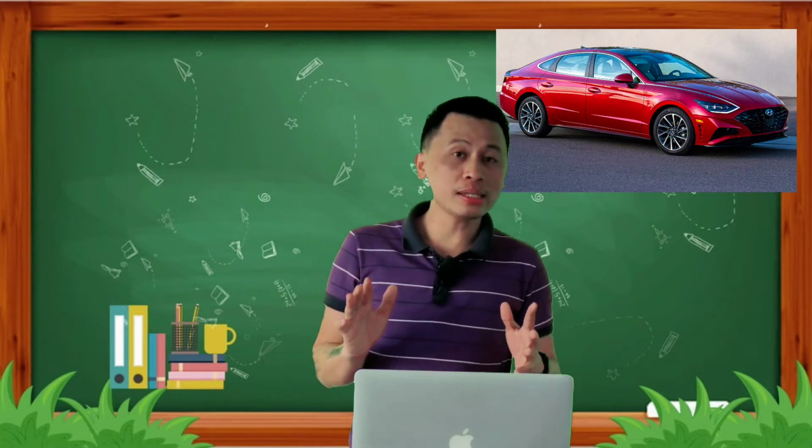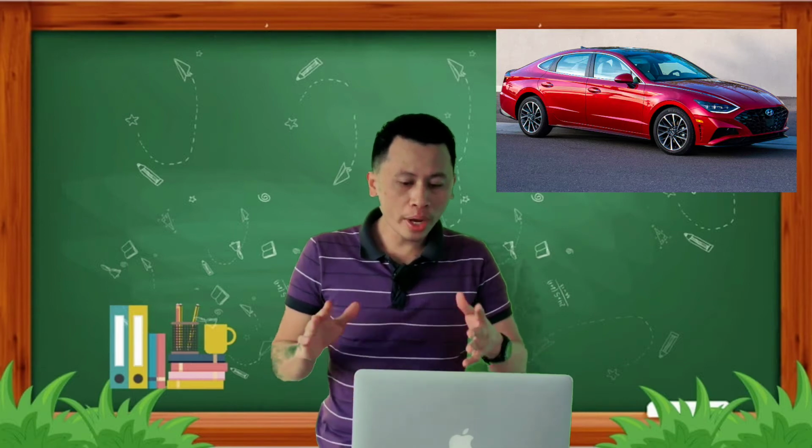I hope you understand that. So that is mass. Now let's proceed to weight. Weight of an object measures how much gravitational force is acting on it.